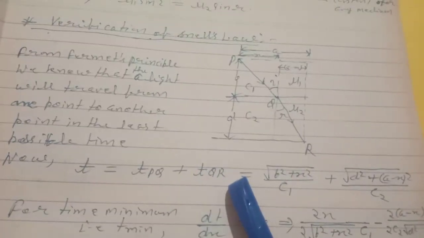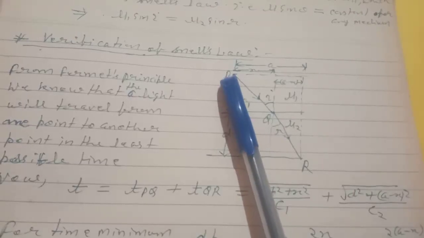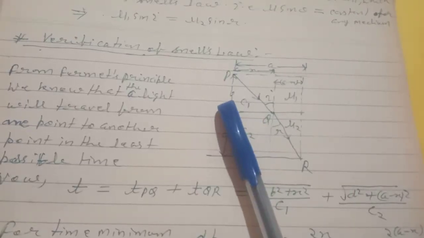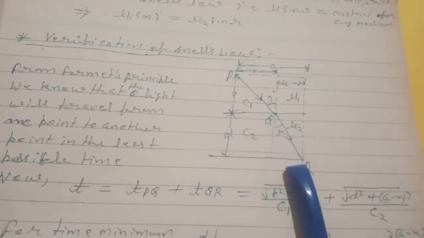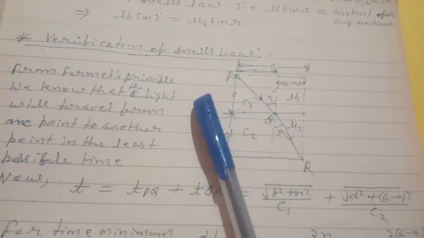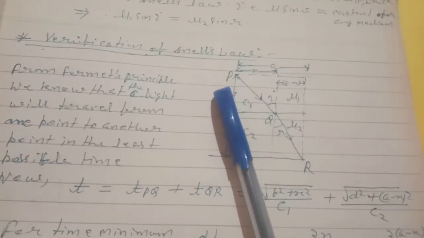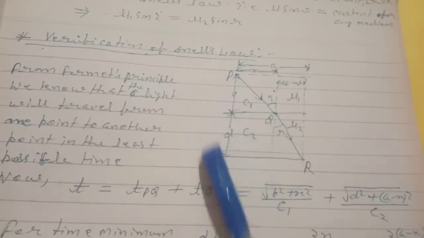Now time can be calculated because from P to Q the light ray moves with velocity c1, and from Q to R the light moves with velocity c2. Then time TPQ will be PQ divided by c1.